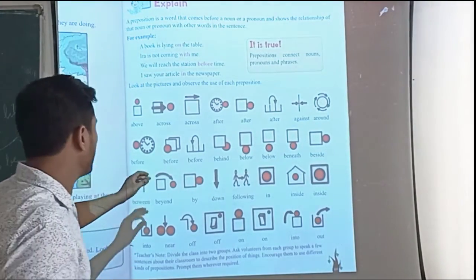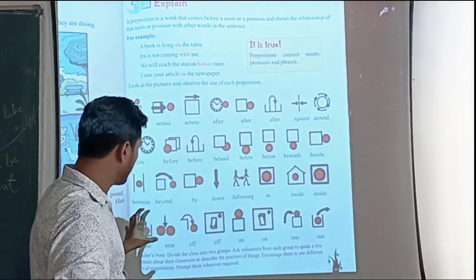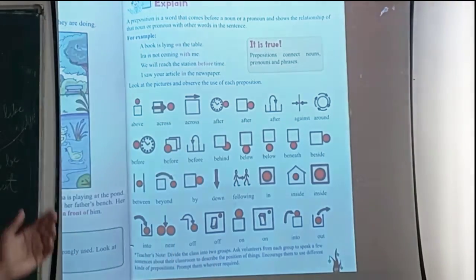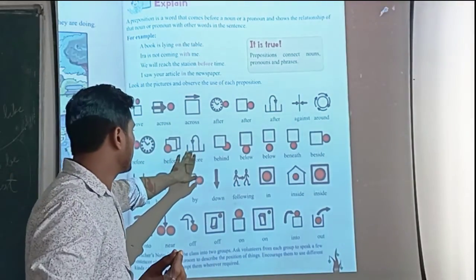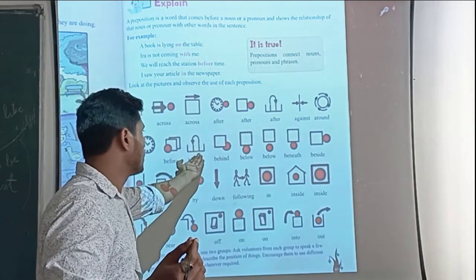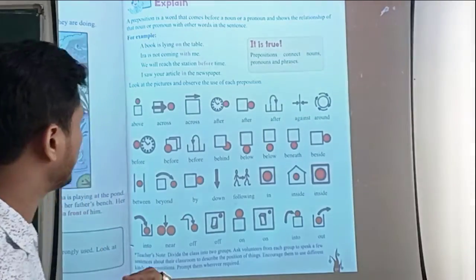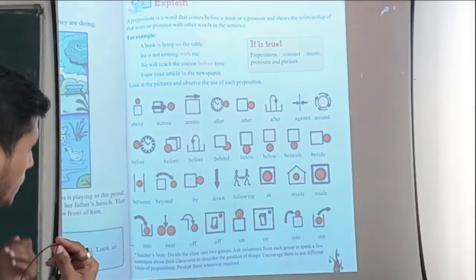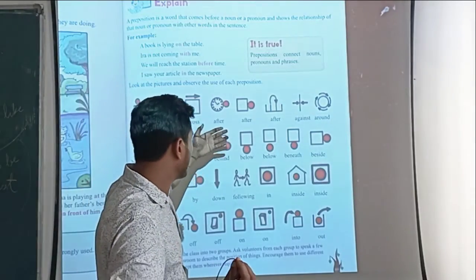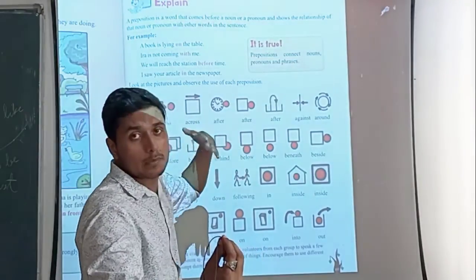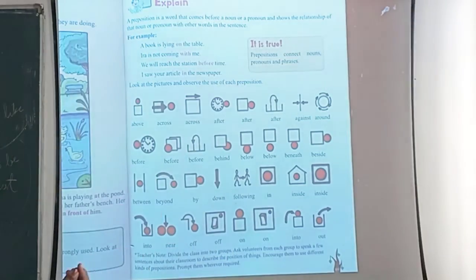Again, this red ball is kept before, and after that there are two squares. Same with this picture: the second line is before the third line. And when the red ball is behind, you can see that the square is in front and the red ball is at the back of it, meaning it is behind the square, right?